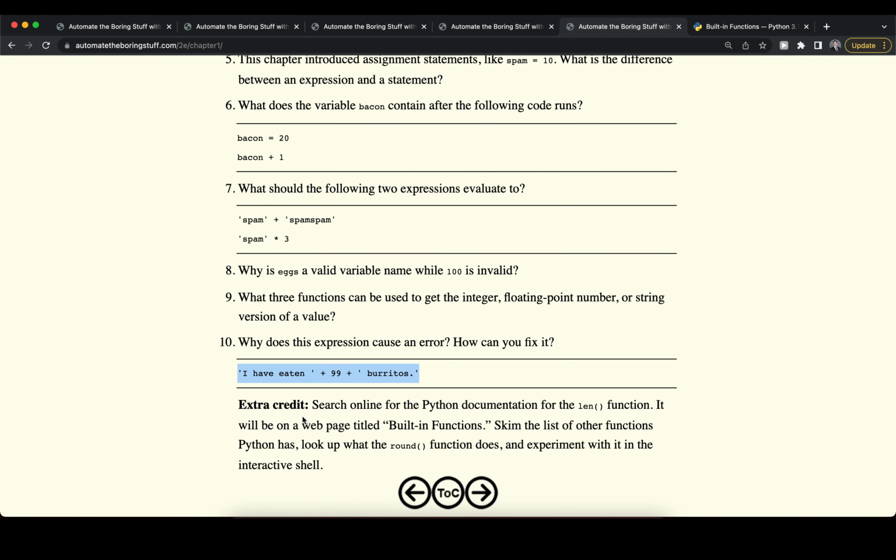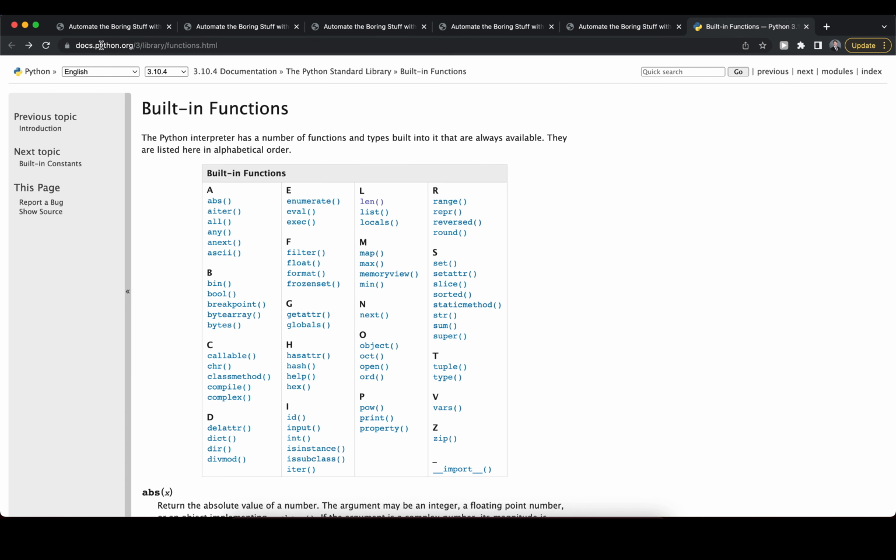And then for extra credit here, we can search online for the Python documentation for the len function that we saw before, and it's part of the built-in functions. We can also have a look at other functions that Python has, for example the round function, and then experiment with that in the interactive shell. For that, it's always good to start a Google search and, for example, search for Python len function. One of the results that will come up is the official Python documentation, docs.python.org.